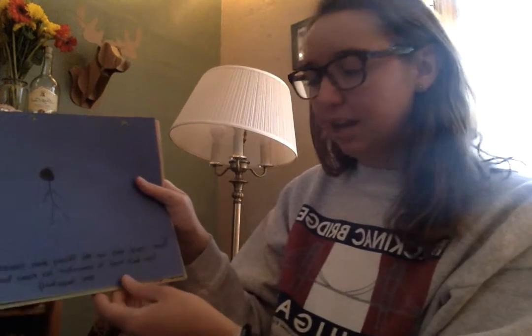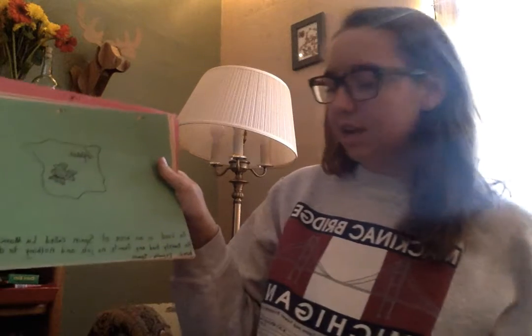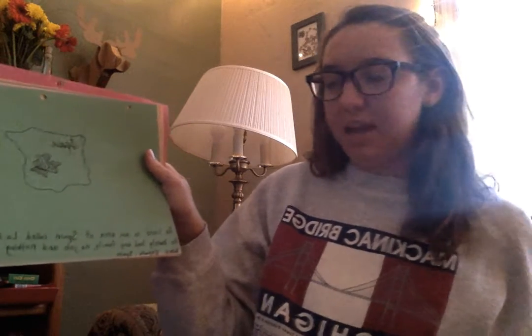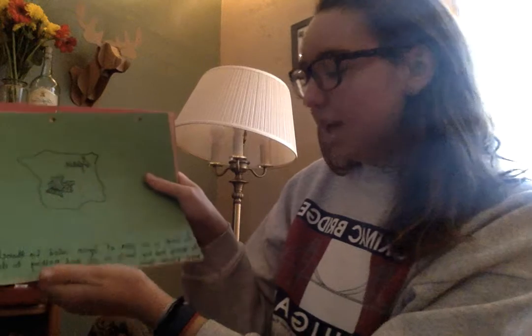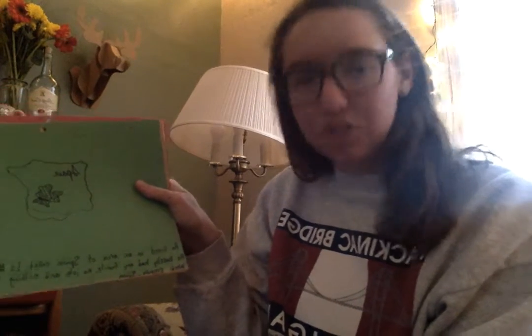Okay, we can keep reading. You're right, we do see his right here. His. Okay, so this is our character. His name is Alonso Quijano. That's all we know so far, right? He lived in an area of Spain called La Mancha. He barely had any family, no job, and nothing to do.